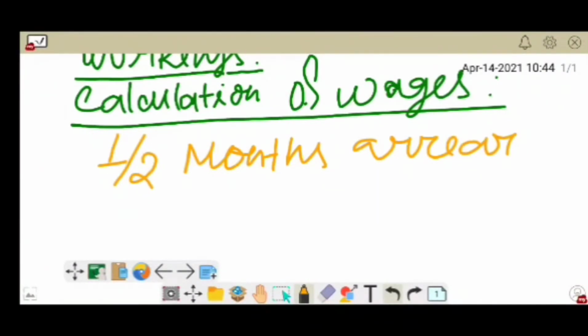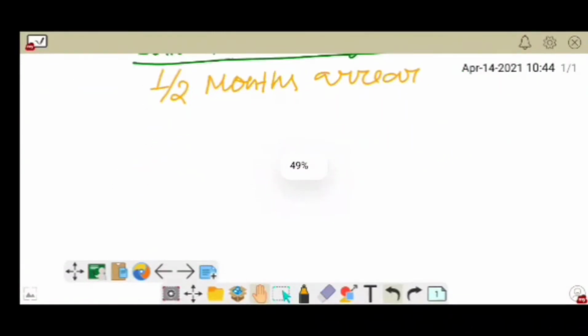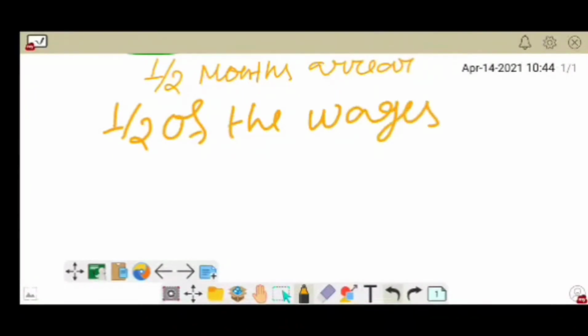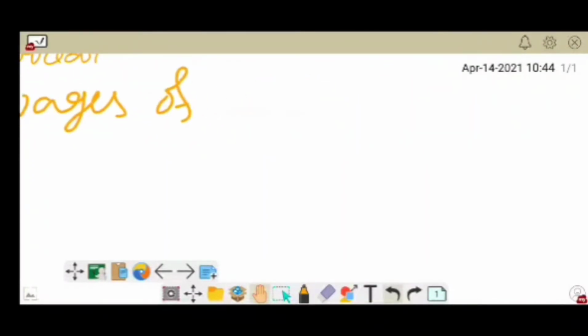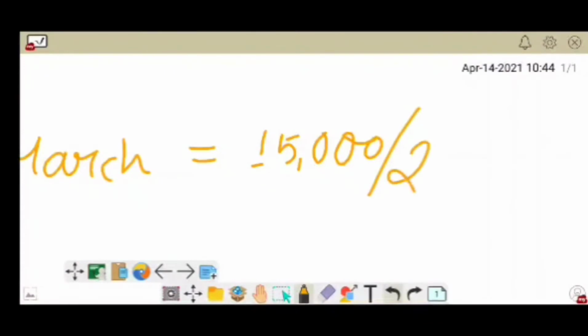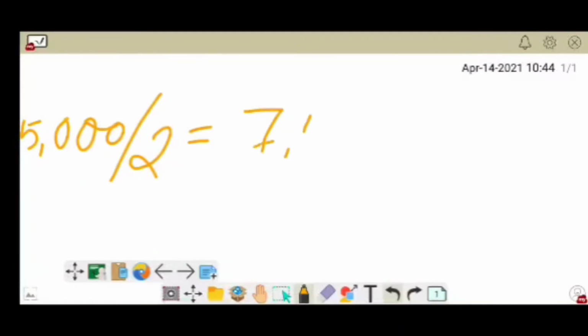So half of the wages of March is amounting to rupees 15,000 divided by 2, so that is amounting to rupees 7,500.